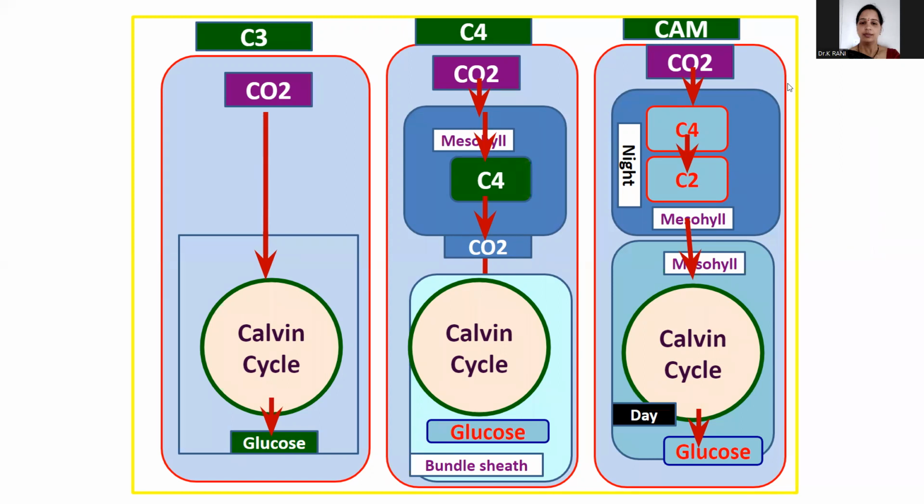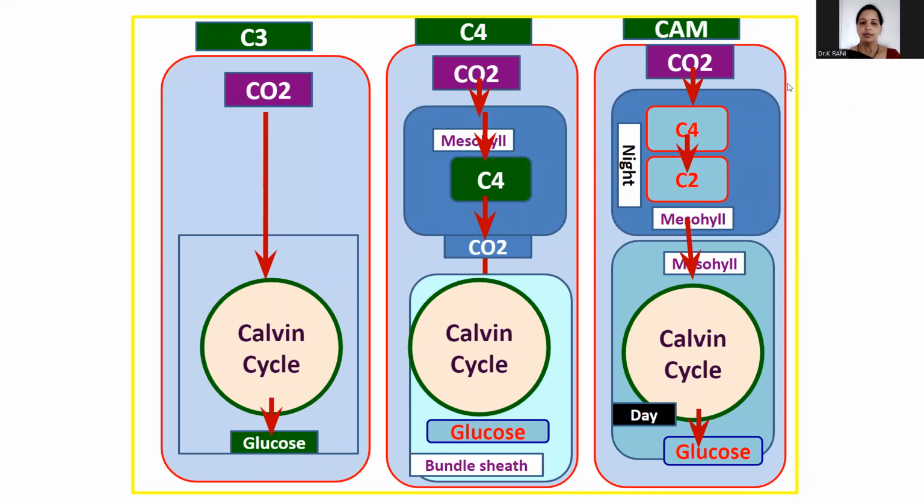They show the maximum gas exchange at night because of the nocturnal opening of the stomata. In the acidification pathway, the stored carbohydrates are converted into phosphoenol pyruvic acid through glycolysis.